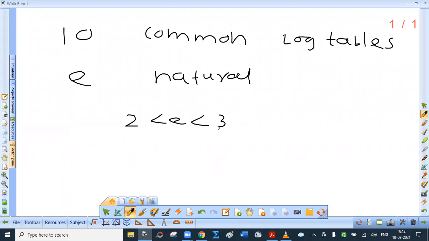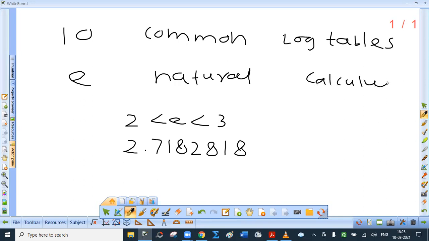So what is e? e is an irrational number, 2 less than e less than 3, and its approximate value is 2.7182818. Okay, so this is about e. Now logarithm has base e in calculus. Now you know about calculus, that is limits, derivatives and integration. So in common logarithm, base is 10. In natural logarithm, base is e.